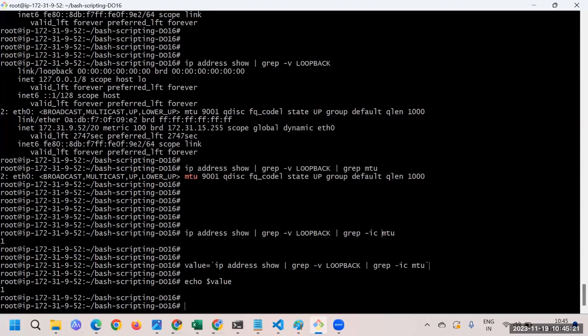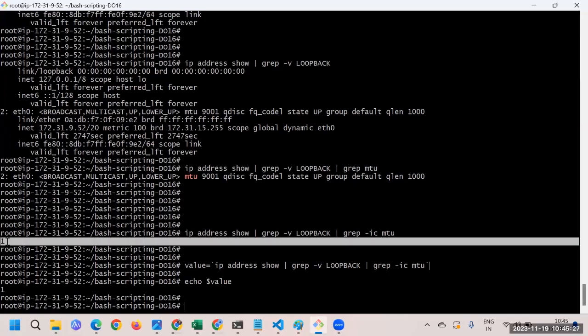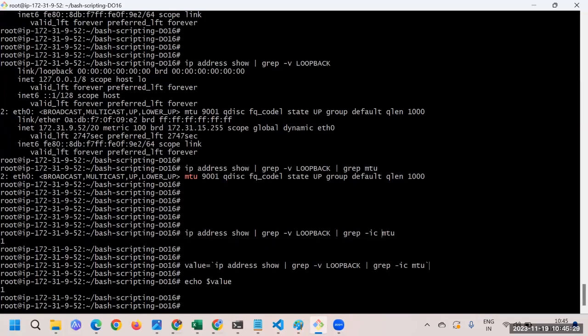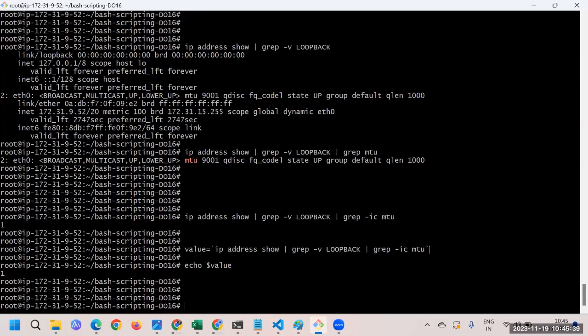Then we wanted the count, so you put the -c option here, and that's how you got 1 as a value. After getting this value, you say echo value, you got 1, and now you are in a position to run any script. The logic we have to implement is quite easy.